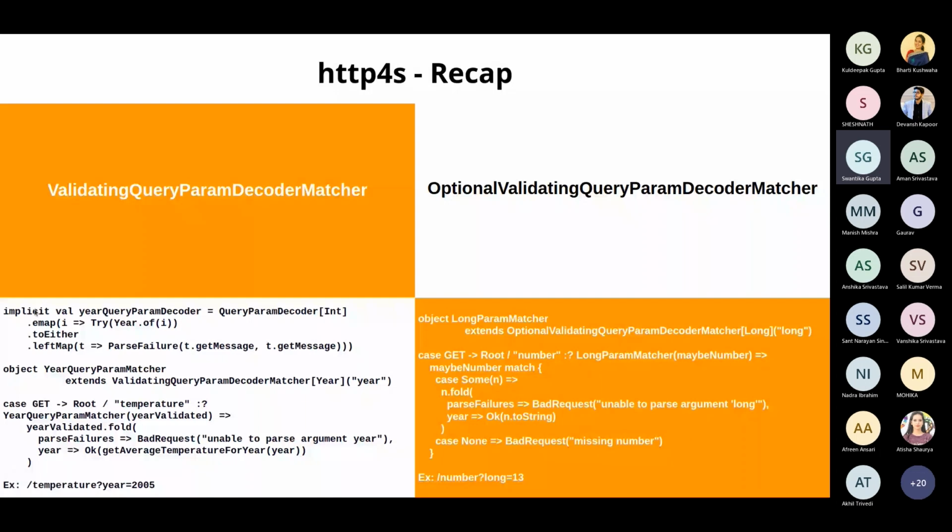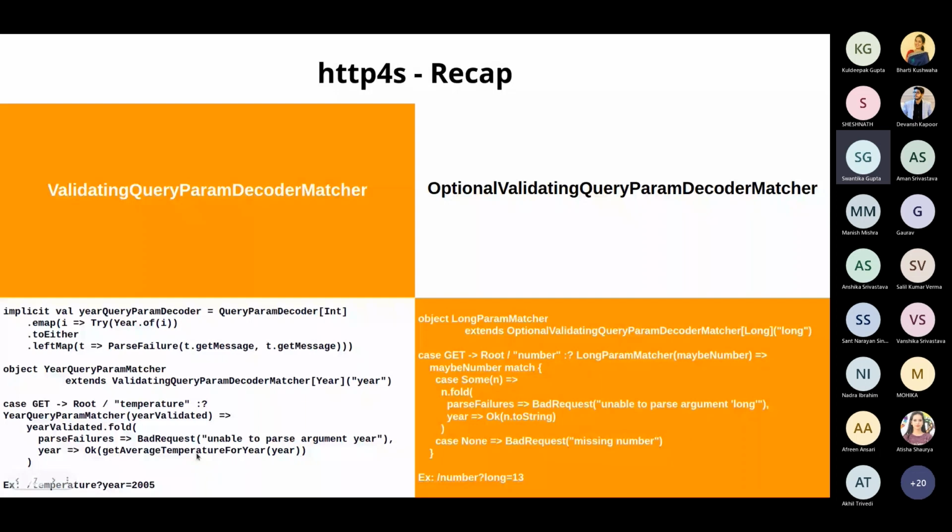So what it is trying to do is parse whatever year I'm passing into a valid year type. And if it is able to do that, good. If not, then I'm returning a parse failure. So I can have a validated result or an invalidated result. And based on that, in my behavior part, I'm handling both the scenarios. If the year I'm passing returns a failure, then I want to return a bad request. And if it works fine, then I want to go on with my actual implementation, right?